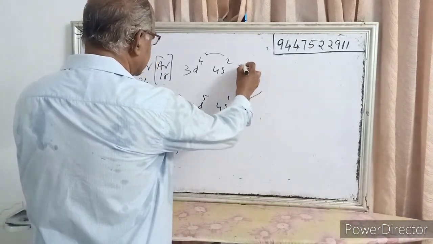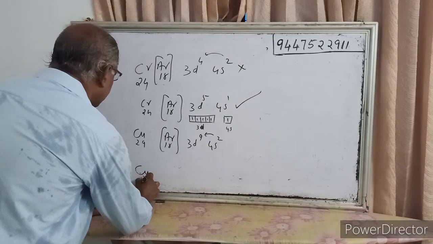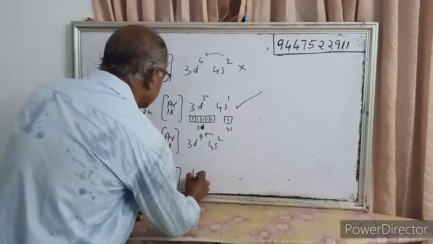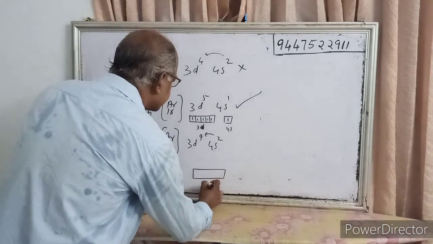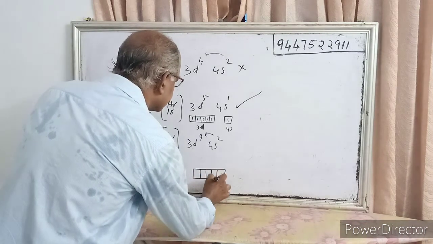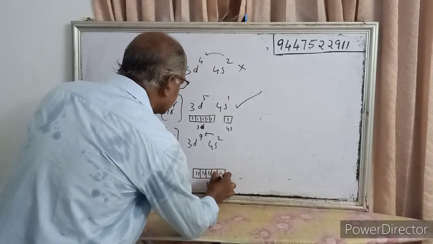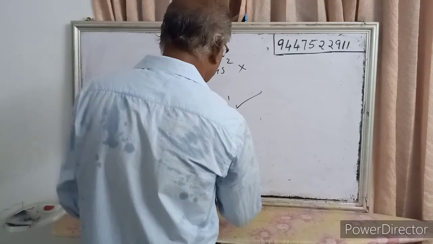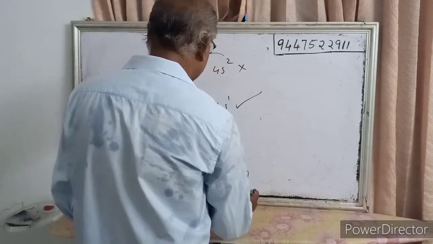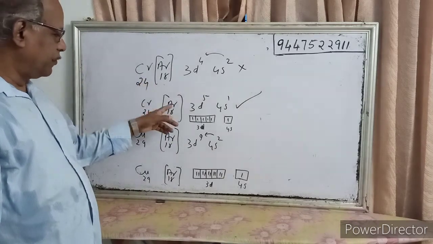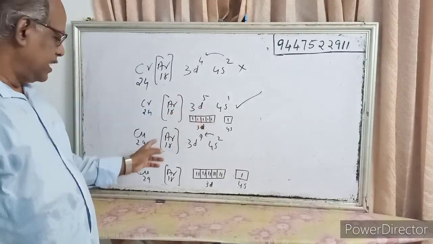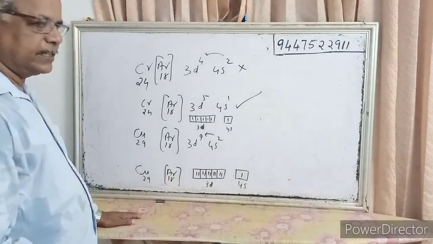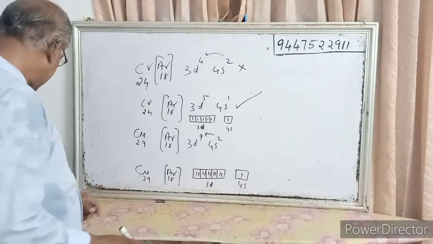The correct arrangement for copper 29 is argon 18, then 3d10, 4s1. So chromium 24 is argon 18, 3d5, 4s1, and copper is 3d10, 4s1. The reason is that half-filled and fully filled orbitals are highly stable.